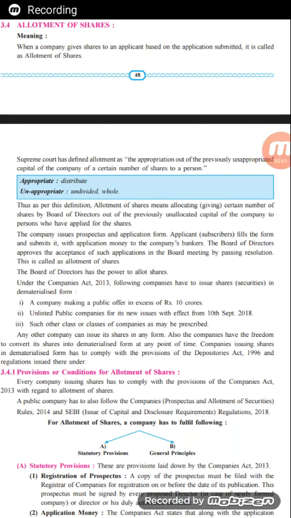Hello students, today we are starting with a new concept, that is allotment of shares. That starts with the meaning. When a company gives shares to an applicant based on the application submitted, it is called an allotment of